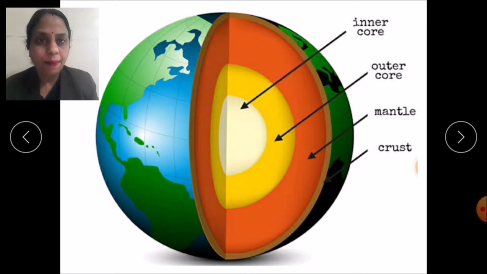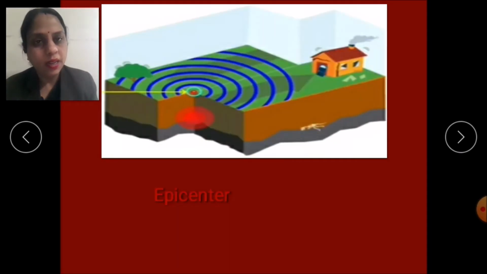Now children, what happens? The layer of the earth under the plate is very hot. Why children? Because the core of the earth is extremely hot. Children, these are the plates. These plates are constantly moving. Such movement causes these plates to slide smoothly against each other. But children, sometimes what happens? The movement between the plates can be sudden, quick, giving rise to the earthquake. So, the point on the earth's surface where the earthquake starts is called the epicenter.